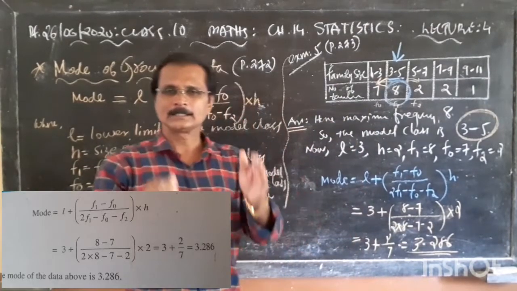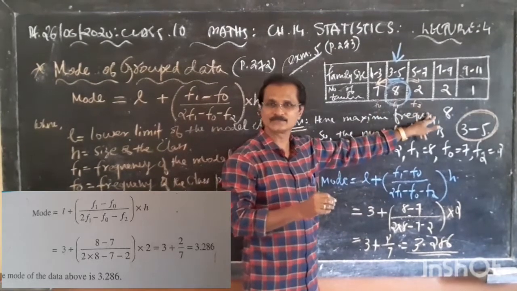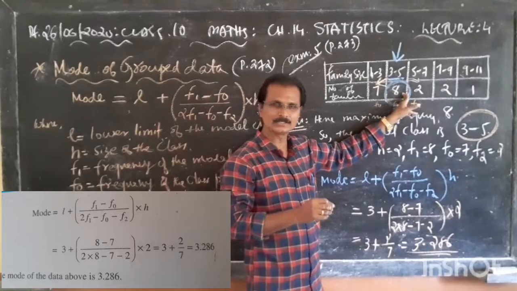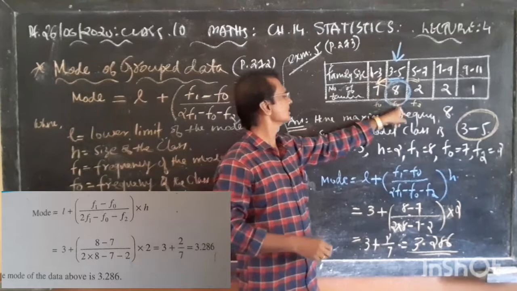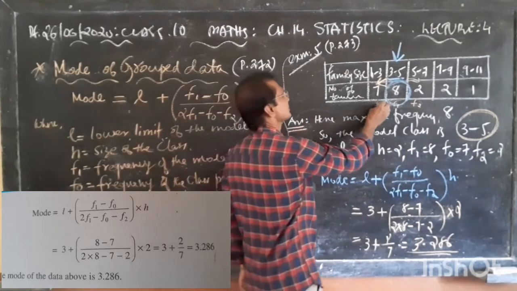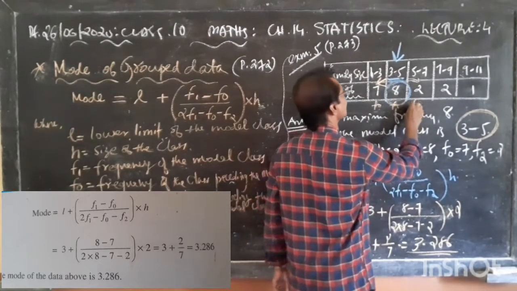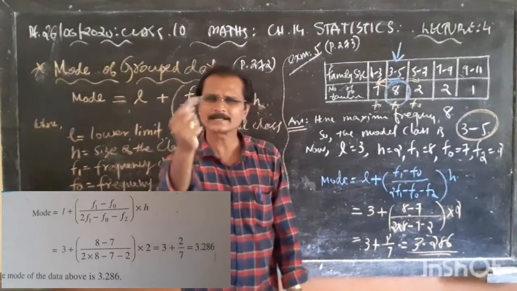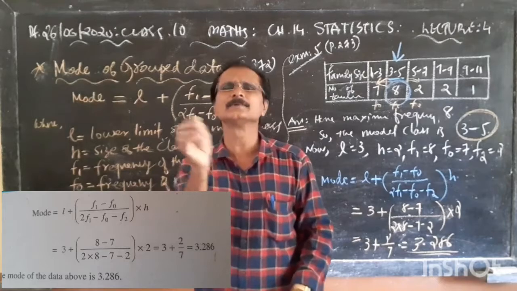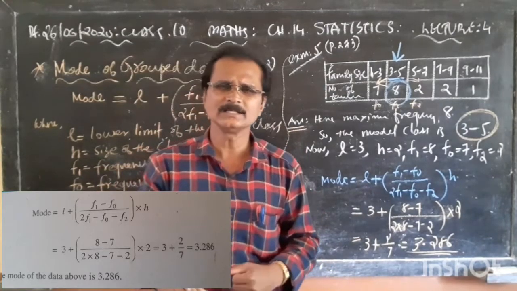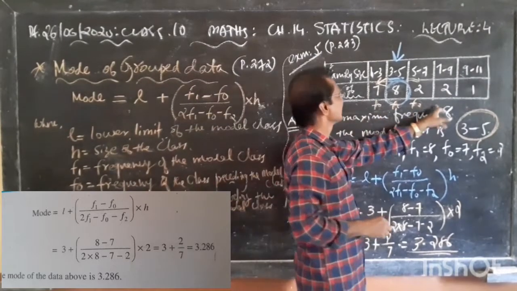Okay. Now this is the simplest thing. You remember F0, F1, F2. Of course, F1 is the frequency of the model class. Then you remember the order 0, 1, 2, ascending order. So F0 here is 7, F1 is the frequency of the model class, then F2. So you can write it as I have written here. You can also keep some notes there. That will be very useful for you. So now F0, F1, and F2.